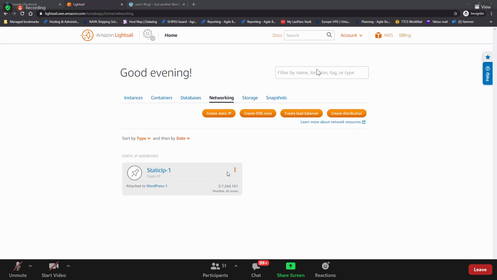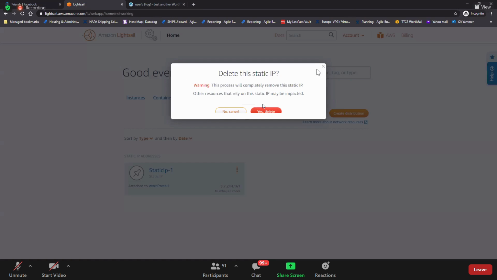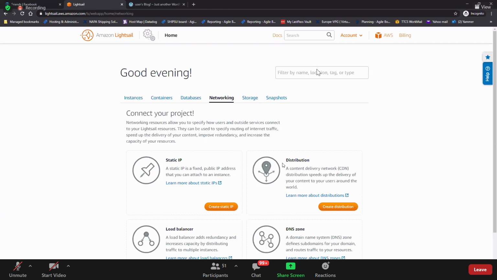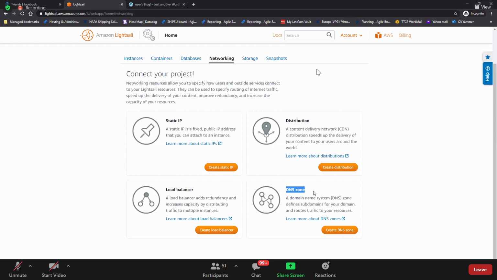Create DNS zone. Okay, I'll delete this again. You'll get a grid layout. So here you have a DNS zone. DNS zone meaning, which is the service which we talk about DNS in AWS? Which is the DNS service in AWS? Route 53, right? Route 53.